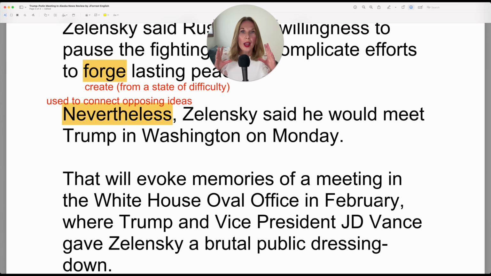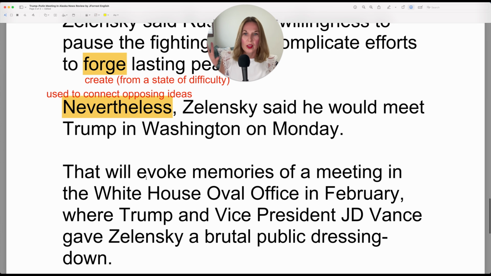So when you hear that, oh, Zelensky's meeting Trump, you're going to remember the last meeting that Zelensky had in Washington with Trump. So that's evoke memories. You can say, every time I eat a chocolate chip cookie, it evokes memories of my grandma, because your grandma made chocolate chip cookies. And you can change that with any food item and any person, because I'm sure you have that one person in your mind who reminds you of your childhood or a specific food item.